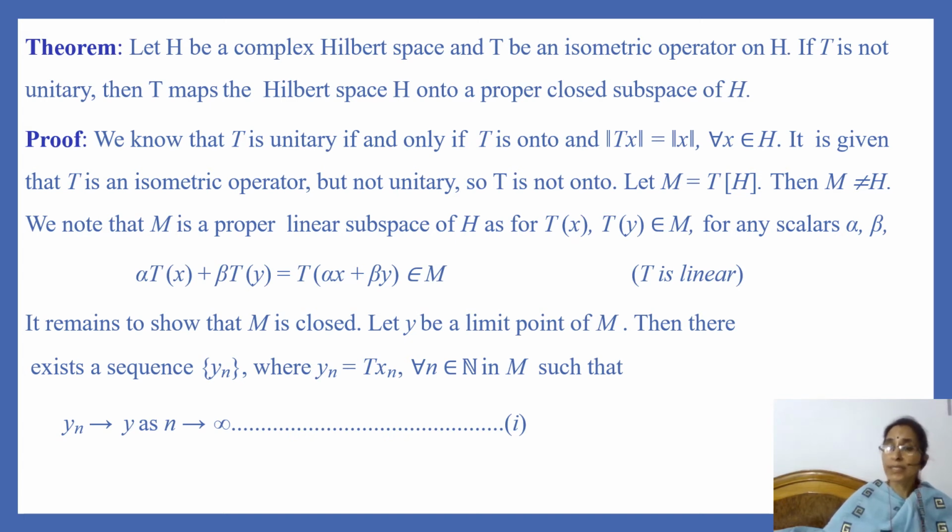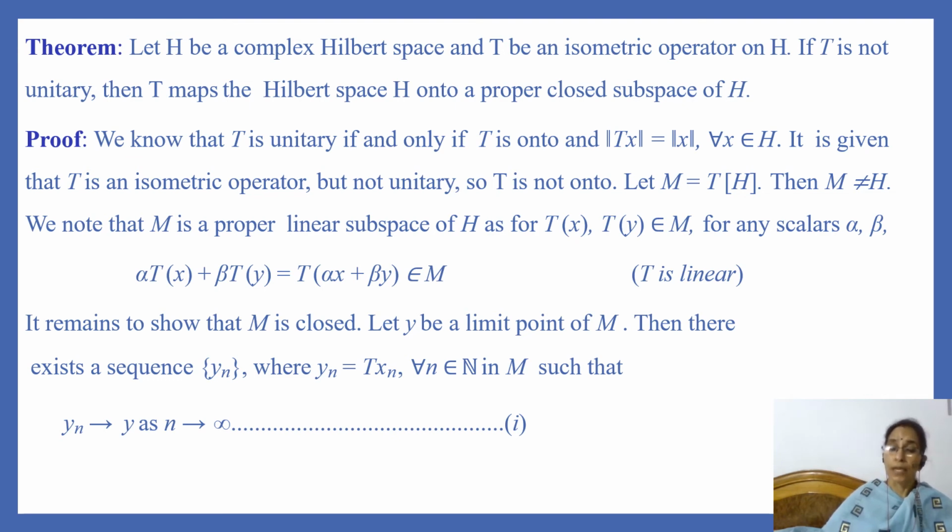And for any scalars alpha, beta, alpha into T of x plus beta into T of y is equal to T of alpha x plus beta y since T is linear.